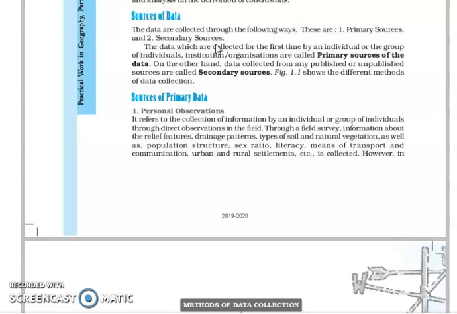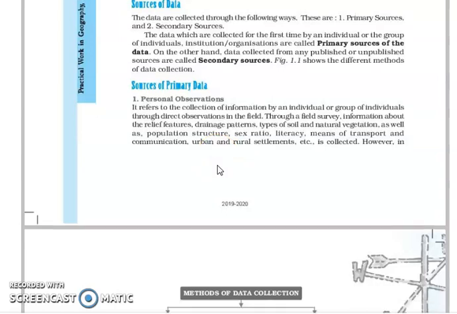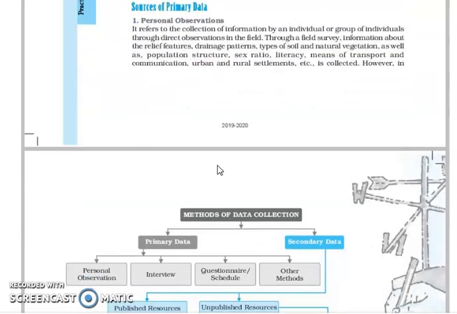Now the primary data has some parts, which means the sources of the primary data. How can we collect the primary data? The first source is personal observation. What is personal observation? Suppose I am going for a field survey in a house, or I am going to a field to do some work. Sometimes it is possible that for information about that thing I don't have to ask someone, I can see.